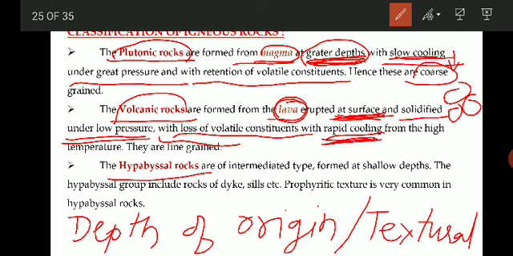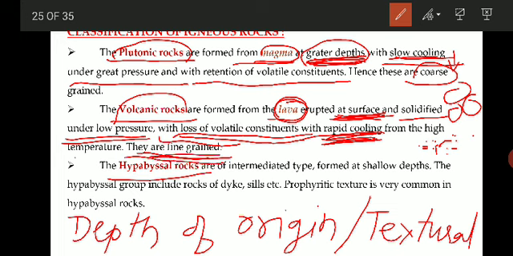Because of the sudden cooling, the minerals which are crystallizing don't get enough time to crystallize. That is why they become very fine grained in nature. They are very fine, and you cannot distinguish even individual crystals. So that is called fine grained. They are formed at the surface of the earth under low pressure, they lose the volatile constituents, and because of the rapid cooling, they are fine grained in nature.